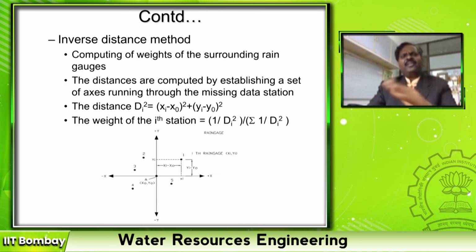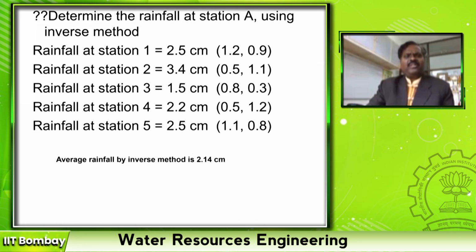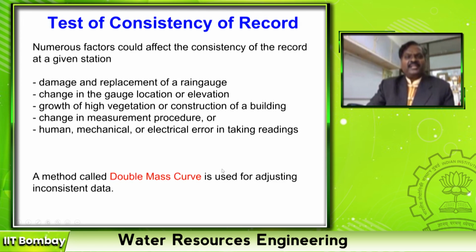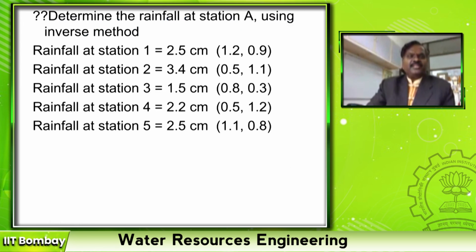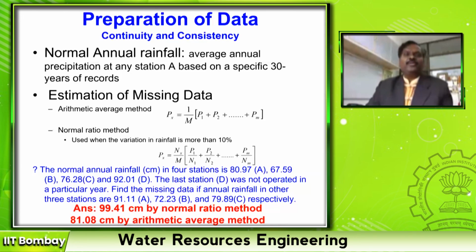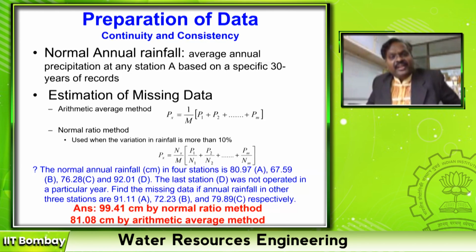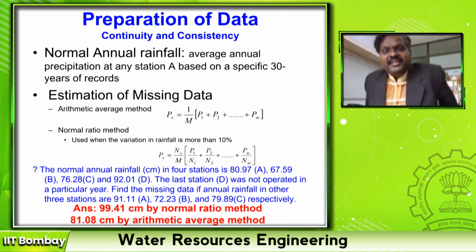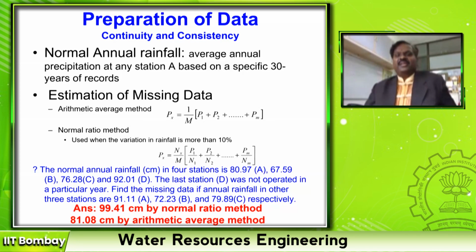These are all different methods, right? If you understand any one method, that's very good. I have given this other sample example for this also. You can try this, right? So this is the first job we do whenever we get the rainfall data in hand, that is, estimation of missing data.